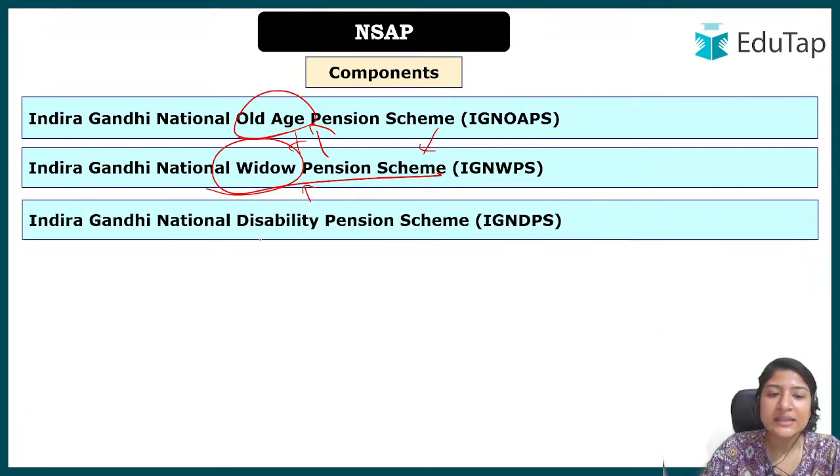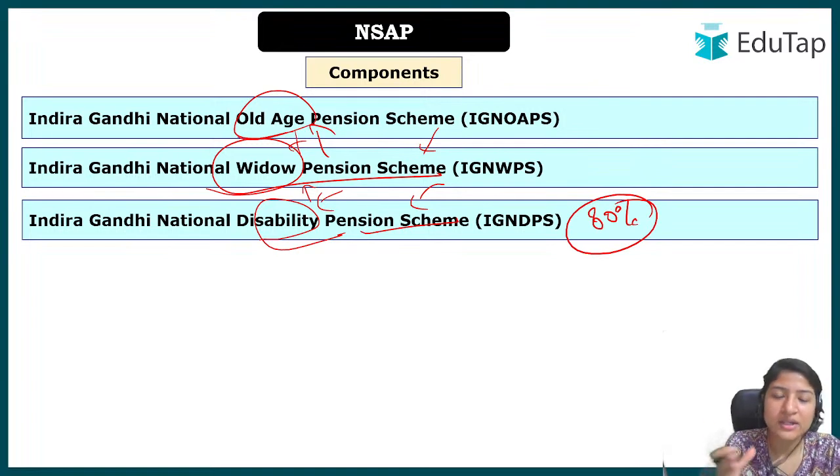Next is the Indira Gandhi National Disability Pension Scheme. This talks about giving pension to people who are disabled. And there are certain criteria also. Basically it is 80%. The disability should be 80% and above in the body to avail the pension under this particular scheme.